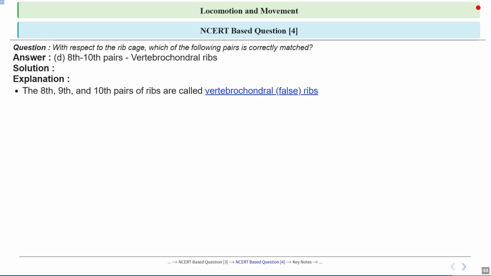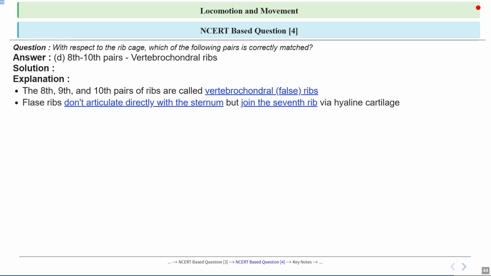So the 8th, 9th as well as 10th pairs of ribs are called vertebrochondral ribs, or sometimes we can say false ribs. So think of these as the ribs that take a detour. They don't go straight to the sternum like the upper ribs, but instead connect indirectly. This indirect connection is important for the flexibility and protection of our chest.